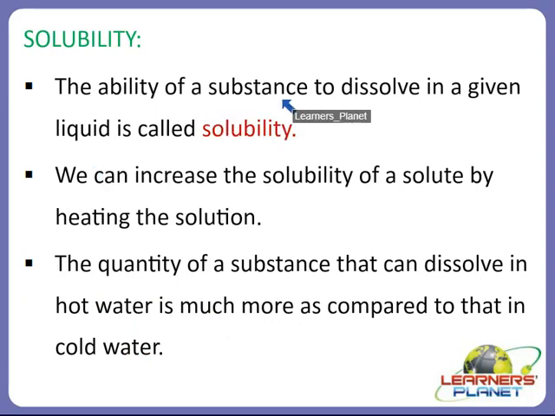Yes, the ability of a substance to dissolve in a given liquid is called solubility, right? So are you clear with this? Just recall the example which we took, right? In the first glass of water, we added only 1 teaspoonful of sugar, and when we stirred it, what happened? Yes, the sugar dissolved completely. So what is it termed as? This will be termed as solubility, because it has been dissolved properly. It has dissolved totally, right?